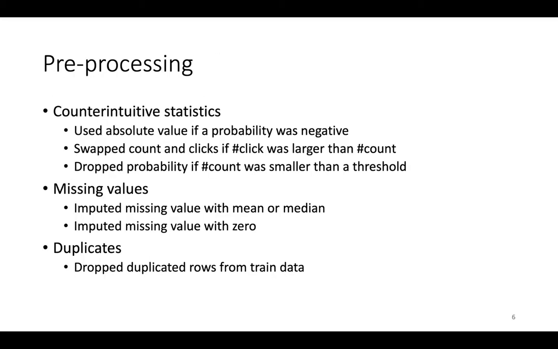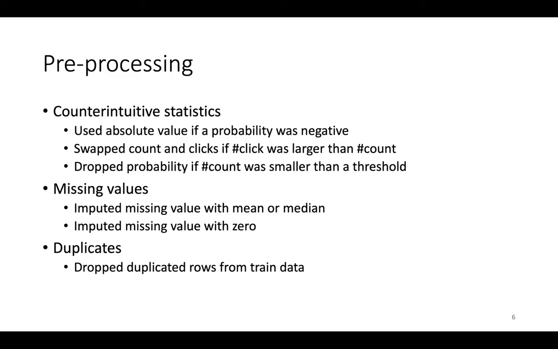We also did some pre-processing. The most challenging part in this competition was to eliminate counterintuitive statistics. As I told you, because of some noise that was added to the aggregated data, some values were negative and sometimes the click is larger than the count. So we have some probabilities with negative value and some with value larger than 1. We tried to eliminate this problem by using the absolute value if the count is negative, or using the inverse of the probability if we have a probability larger than 1.